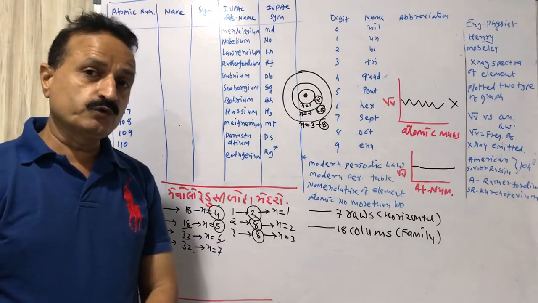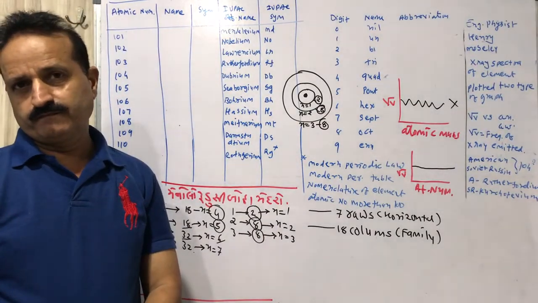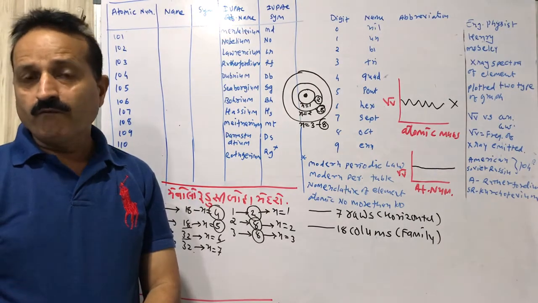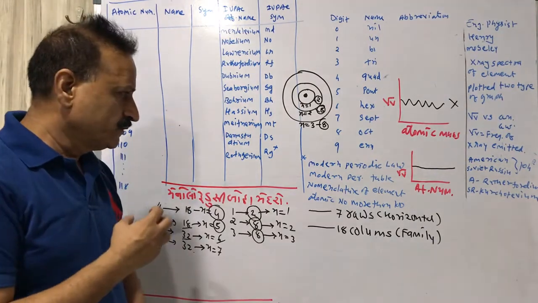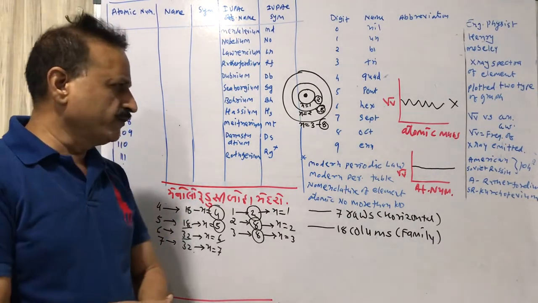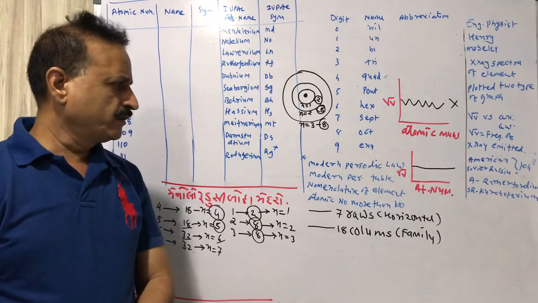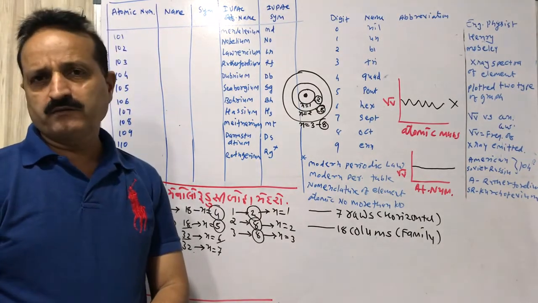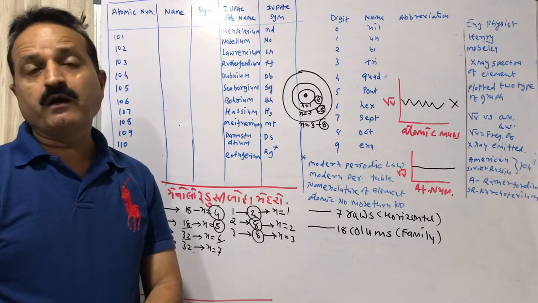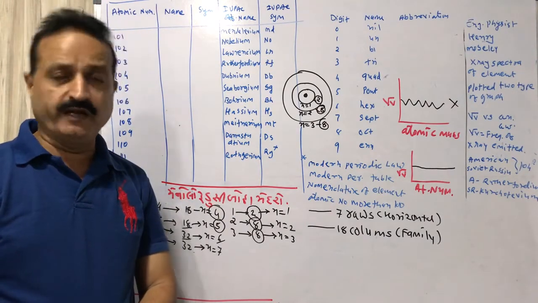Information related to the periodic table. Now, why is it required to give a nomenclature to elements with atomic number more than 100?